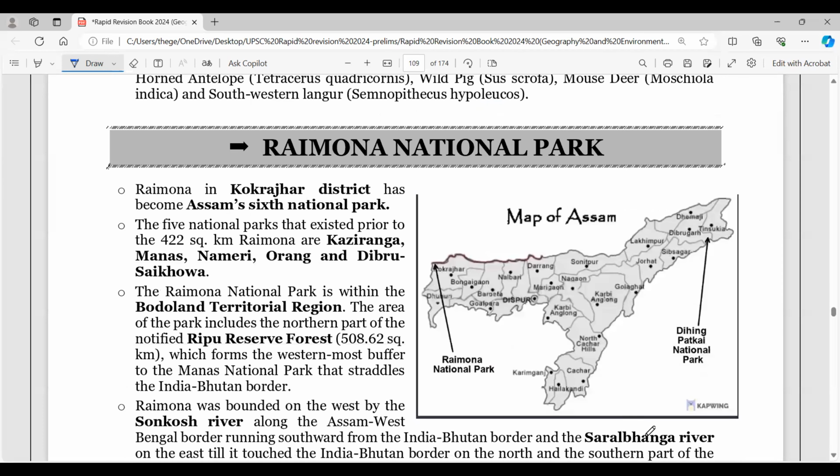Then you have Raimona National Park. Look into Kokrajhar district of Assam, you'll find Raimona here, right? And then you have Dihing Patkai National Park here. So these are some of the important ones. Sankosh River is the important river here. So look into Dihing Patkai. Elephant is very important here. And if you observe, Dihing Patkai Elephant Reserve under Project Elephant is very importantly listed, and it has 47 other species of reptiles and mammals also. Illegal coal mining was where the news was from here, right?